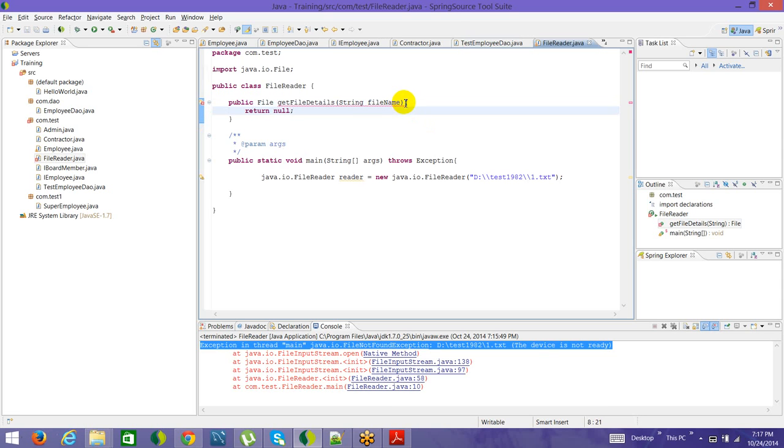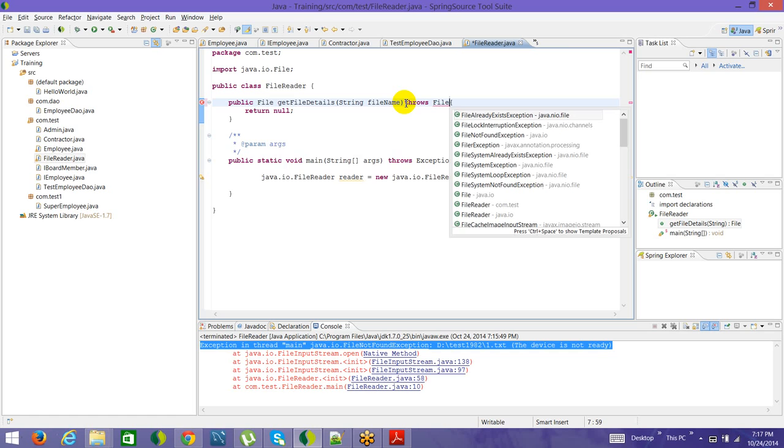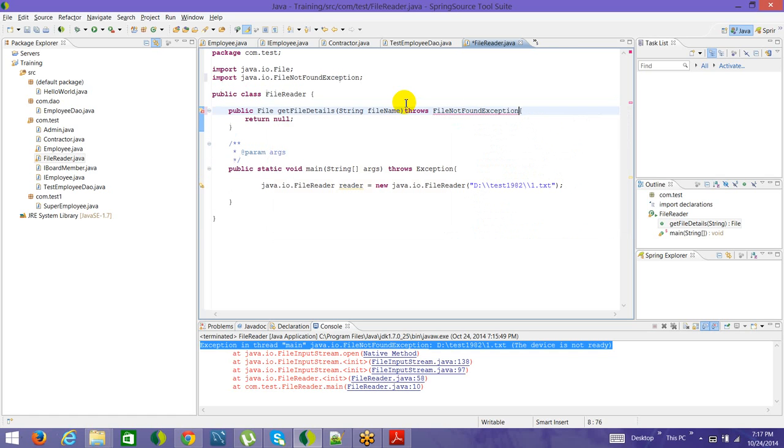It expects that you throw a particular exception in case the file is not found, say throws FileNotFoundException, whatever Java has. So we use java.io.FileNotFoundException. What this means is that if you do not find the file, propagate it further.